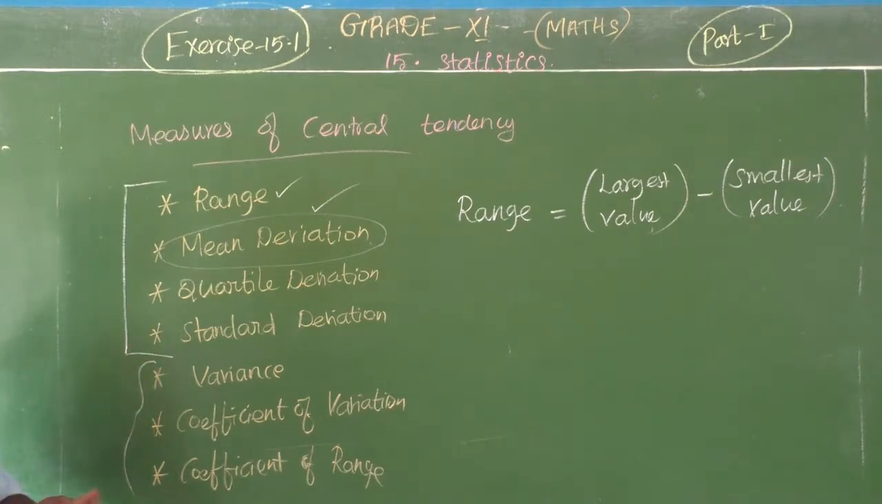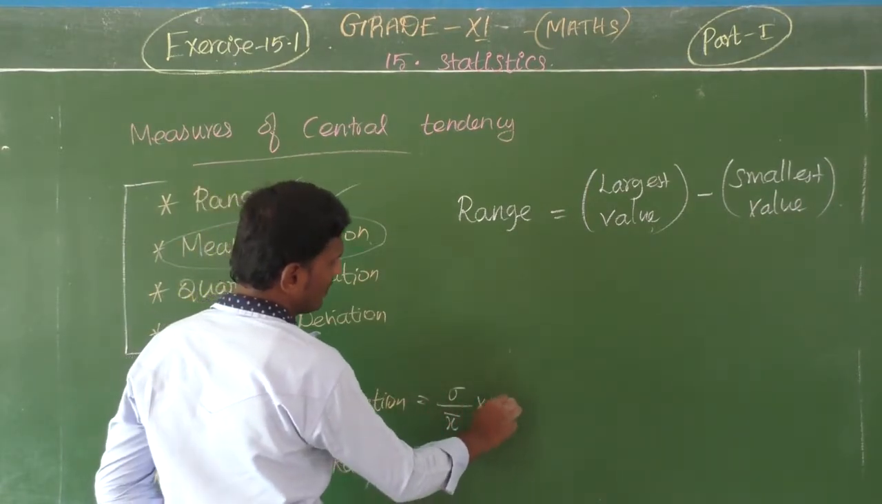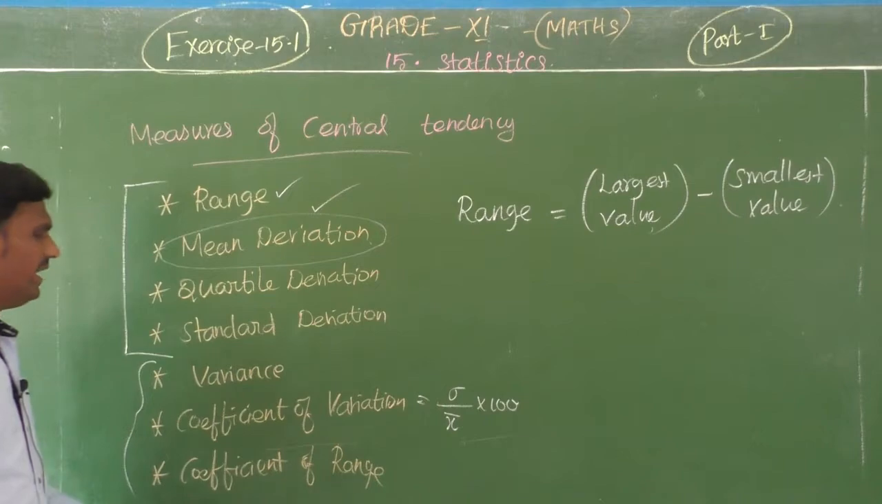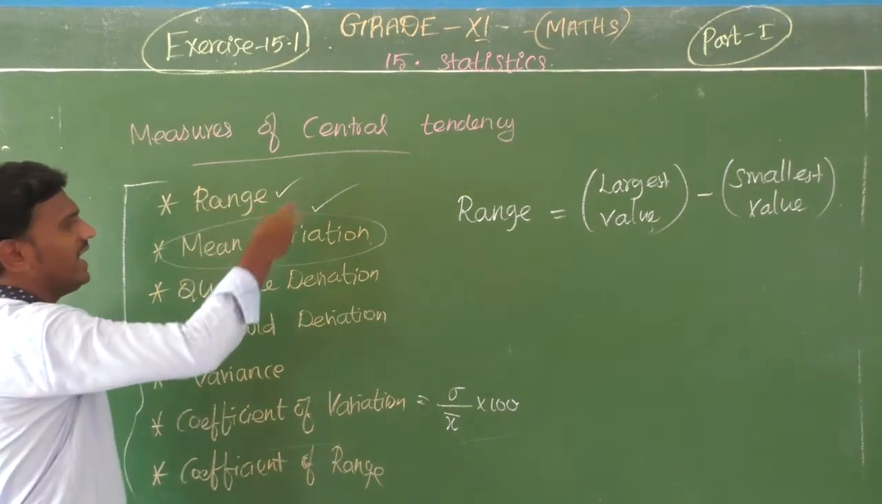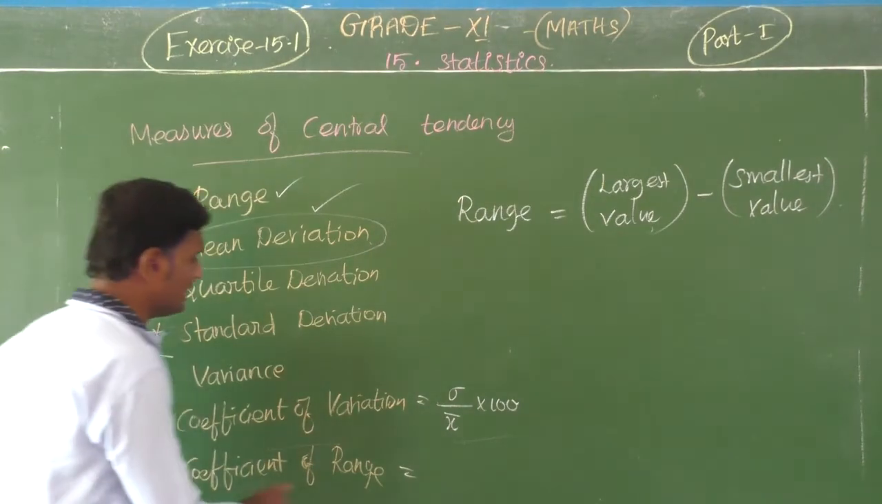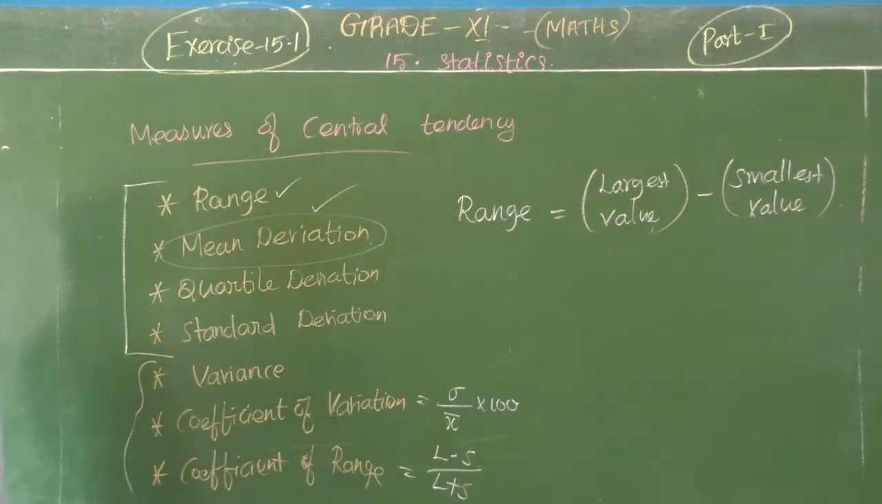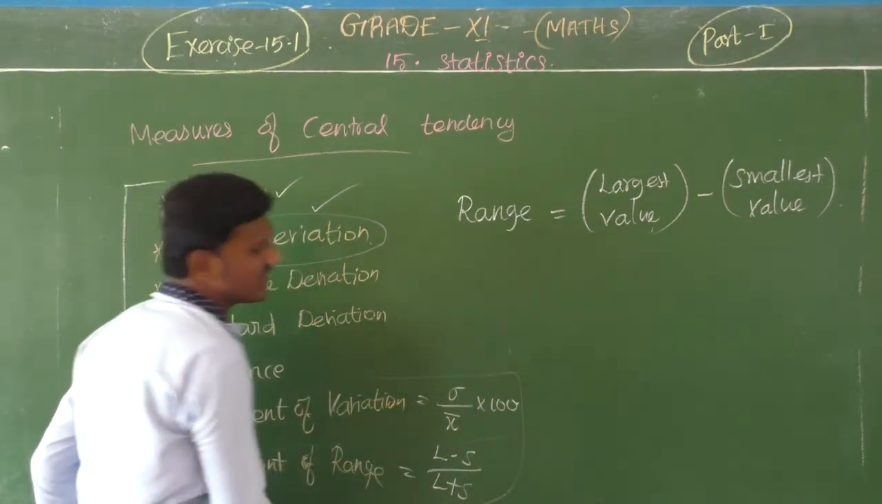Variance means the standard deviation squared. Square of the standard deviation is called variance. And for coefficient of variation, you have one formula: CV equals sigma, the standard deviation, divided by x bar, into 100. Then coefficient of range. Range you already have, that is largest value minus smallest value. So here coefficient of range is L minus S by L plus S. These and all no need, I just give you.